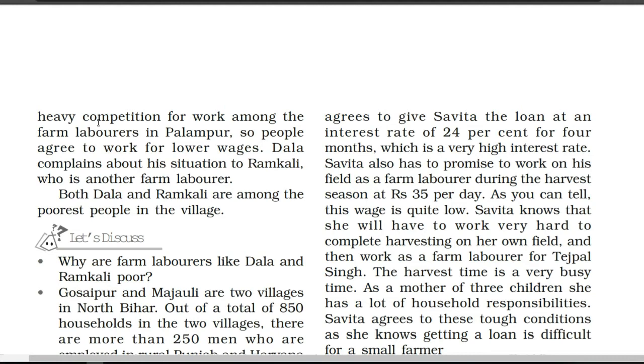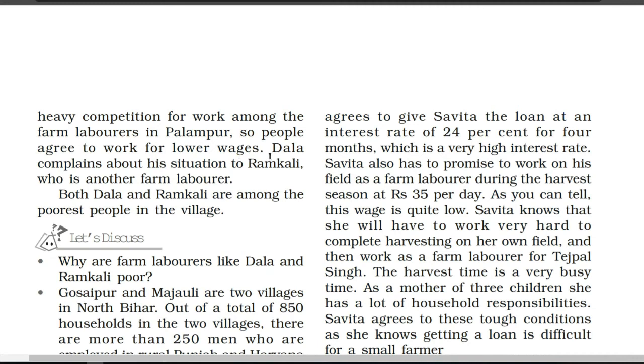That heavy competition for work is there among the farm laborers in Palampur. So people agree to work for lower wages. Of course, when more population is there, there is heavy competition for work, and everyone is trying to find a job. Because of that, people agree to work for lower wages.